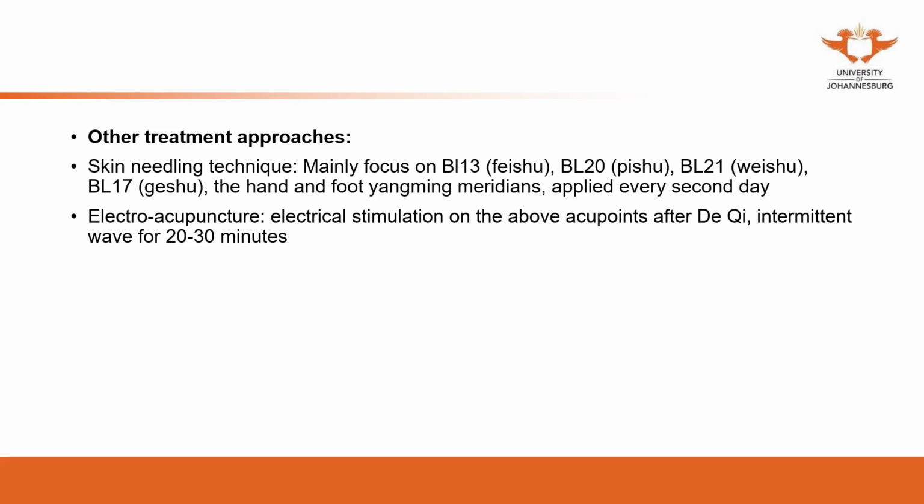Apart from these techniques, skin needling and electrical stimulation also can be applied in this disease. You need to achieve qi arrival first and then apply the electrical stimulation for half an hour.